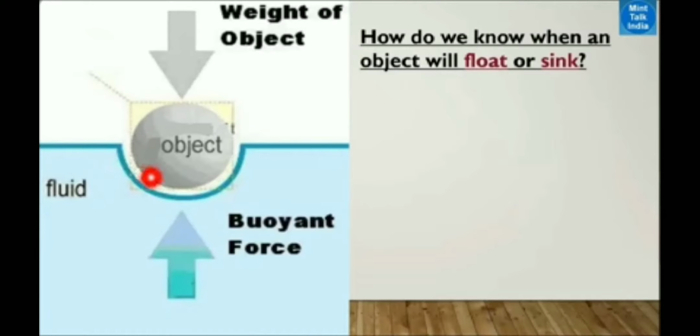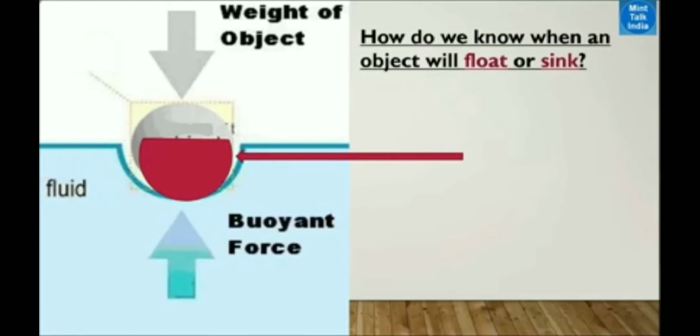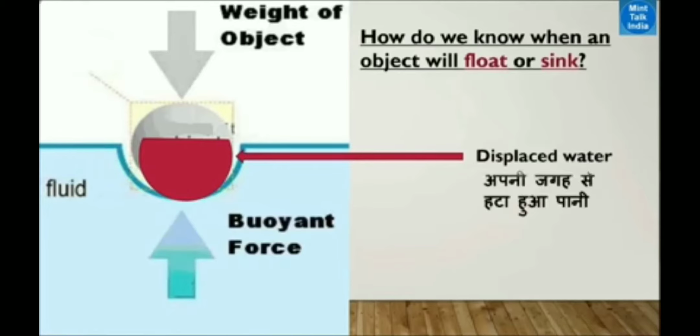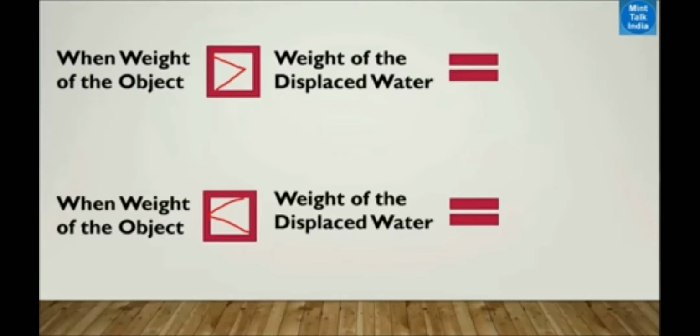When an object falls into the water, the water makes space for that object, and as much space as that object takes up, the water in that place moves to the other sides. This water we say is displaced water.